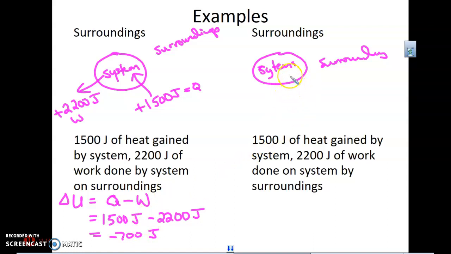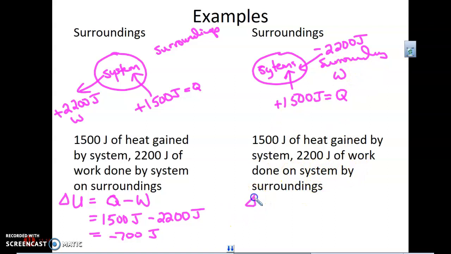Let's look at this one. 1,500 joules of heat is gained. So we still are going to have 1,500 joules, and that'll be our Q, and that's positive. And then 2,200 joules of work is done on the system by the surroundings. All right, so now what we have is a negative amount, and that's our W. So this is like you took in $1,500 and you took in $2,200. But when work is done on the system by the surroundings, our W is negative.